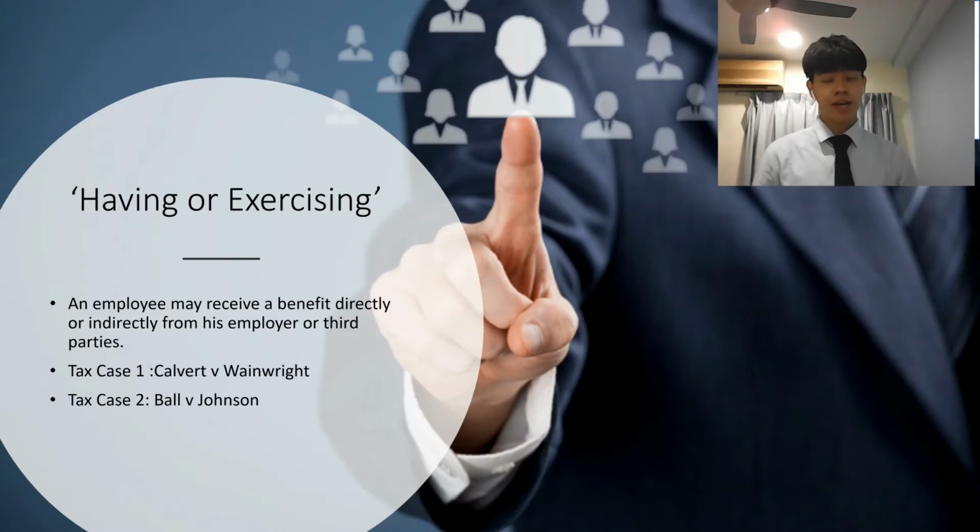Now, we have 2 cases regarding having or exercising, which are Hochstrasser v Mayes and Hochstrasser against Barrett, and Seymour v Reed and Fall against Johnson. Now, we'll look at the first one, which is Calvert against Wainwright. In this case, it was held that the services rendered by the employees, at the same time they receive some tips from his employer or third parties, is liable to tax. Now we look at the second case, which is Fall against Johnson. In this case, it was held that the bank clerk received £130 for his personal success in the examination, therefore it was not liable to tax.